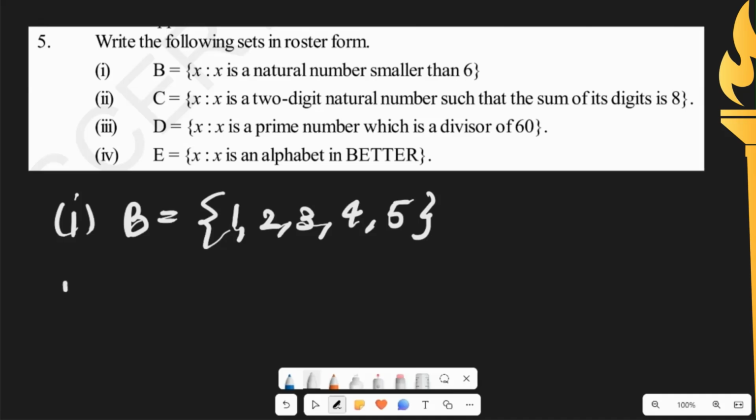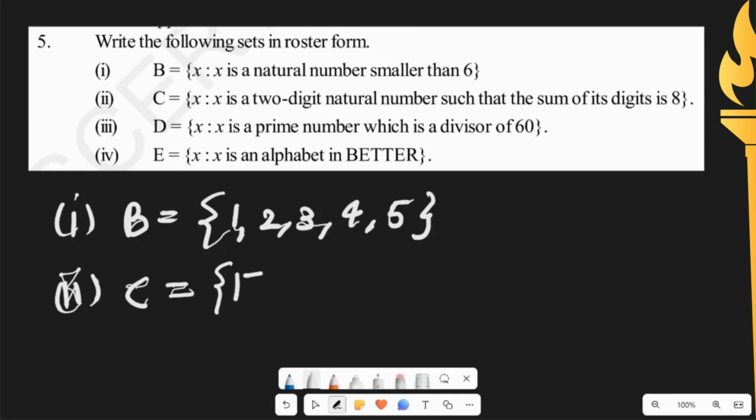Next one, they said C, x such that x is a two digit natural number such that sum of digits is 8. We could start from 0, 8, but they told two digit natural number.